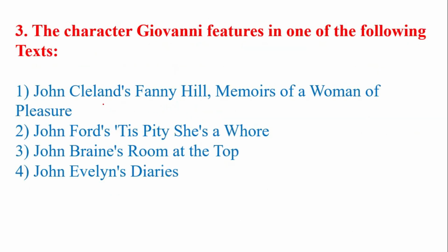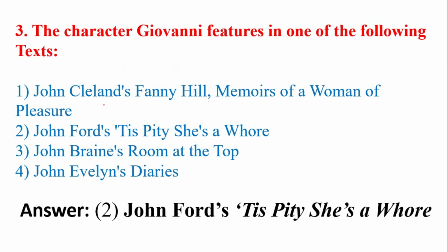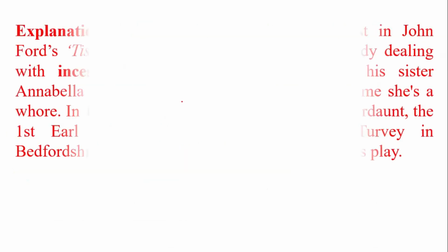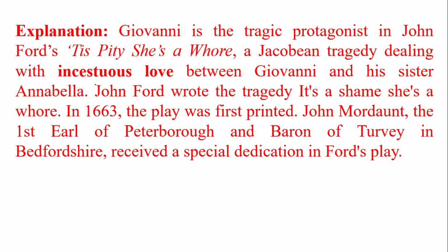Now we have: the character Giovanni features in which of the following texts? We'll get the answer, that is number two, John Ford's 'Tis Pity She's a Whore. Here 'Tis can be read as 'it is'; in Old English it is used as 'tis'. Now the explanation: Giovanni is the tragic protagonist in John Ford's 'Tis Pity She's a Whore. It's a Jacobean tragedy.